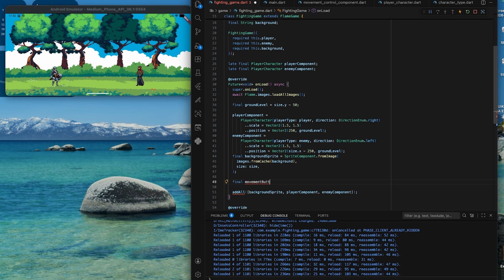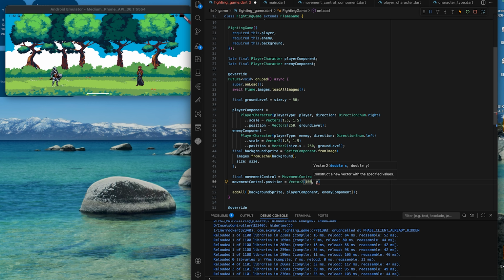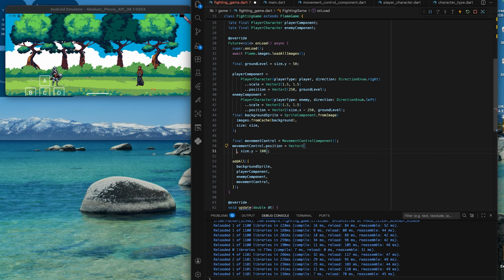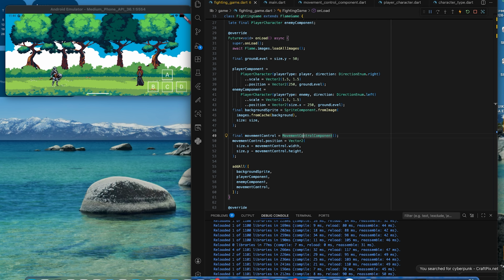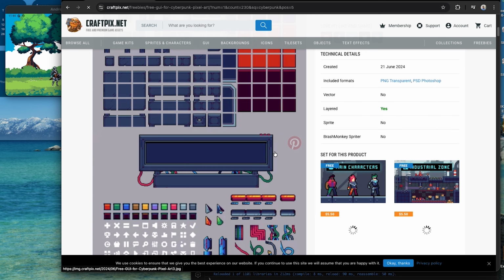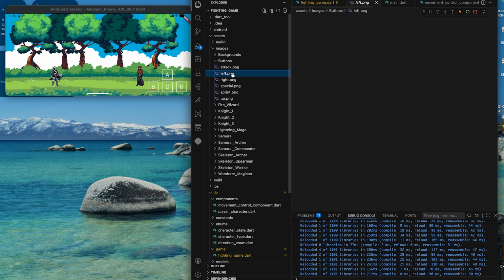The next step is to add the controls we created earlier. I will use the size of the screen and the size of the controls which we added to the widgets to fix it at the right side. I feel the control will look better if we use sprites, so I found a pack with button sprites on CraftPix. The link is in the description, and if you got the starter file, you already have this under the buttons folder. I will just pick the sprites I need and add them to the assets.